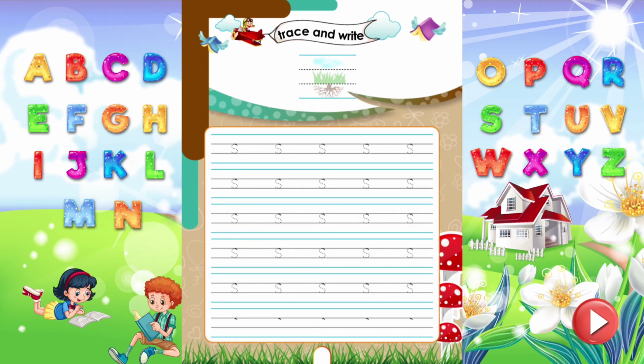Trace and write. Do you know, kids? S, which sounds S, is a grass letter. Letters which exactly fit between two middle lines are grass letters. Now, trace and write the letter S properly.